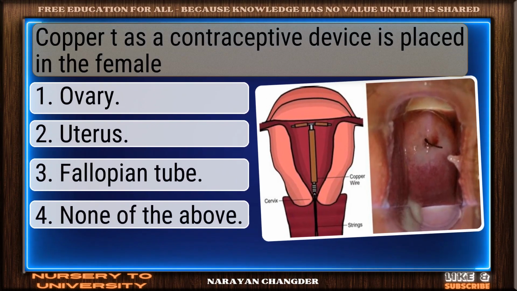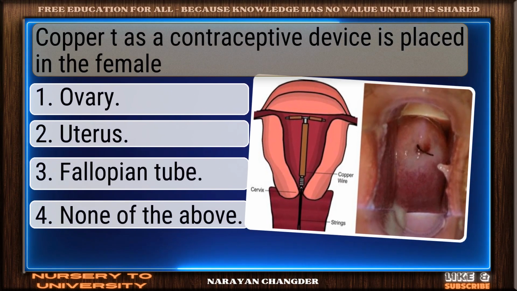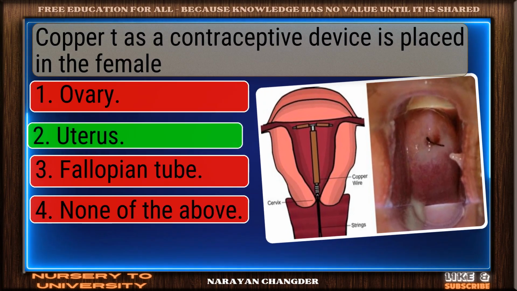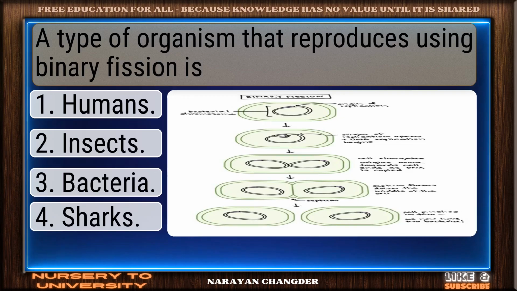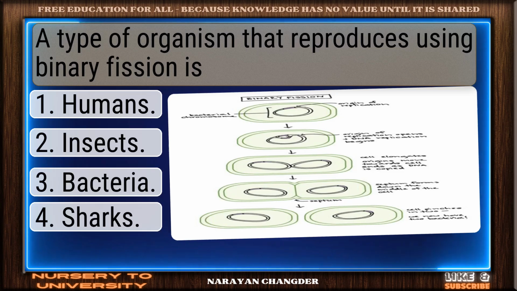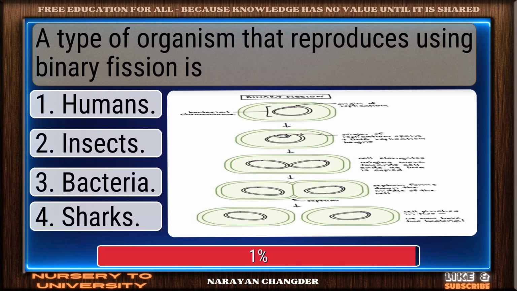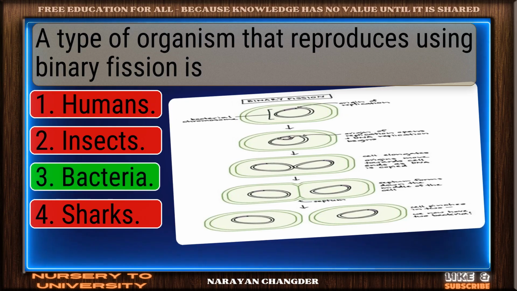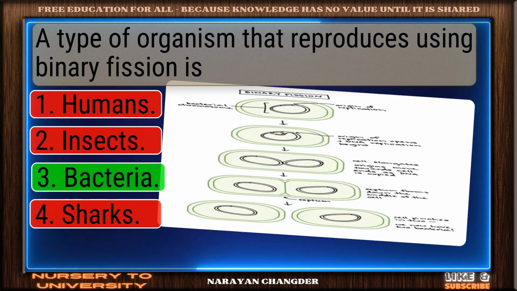Copper T as a contraceptive device is placed in the female. Good job. Uterus works well here. A type of organism that reproduces using binary fission is. Smart move. Bacteria is an accurate answer.